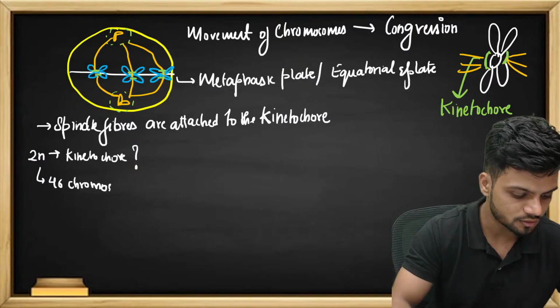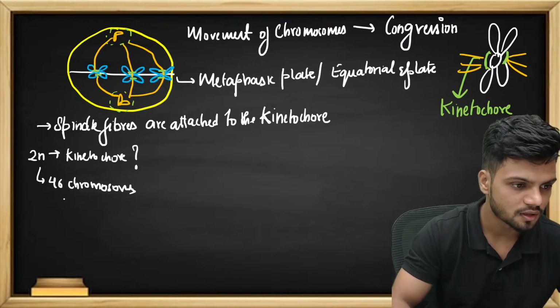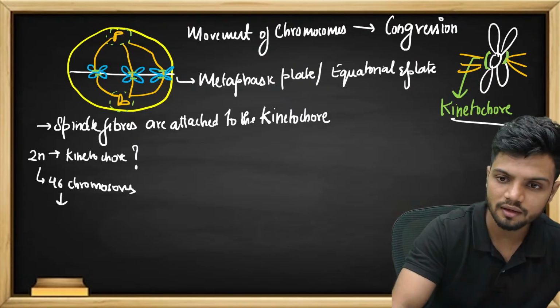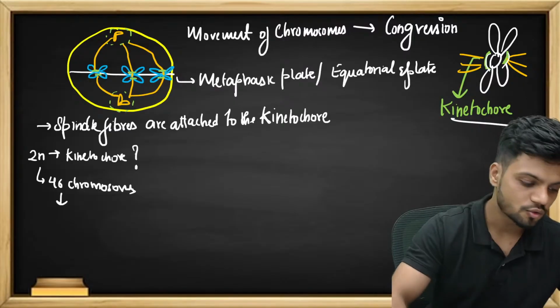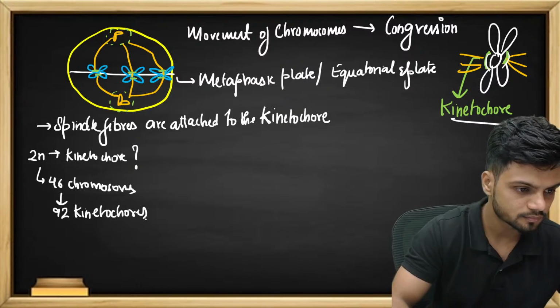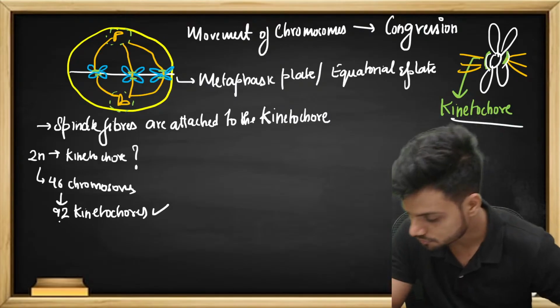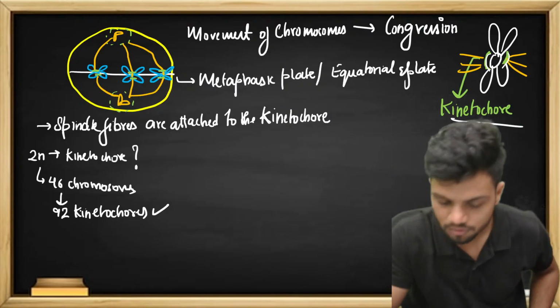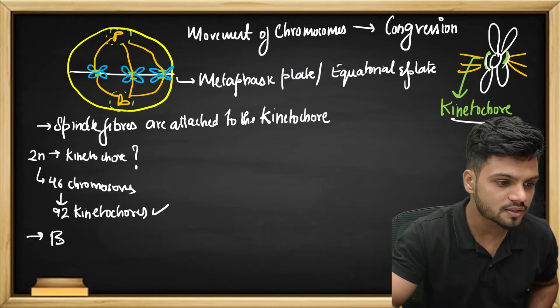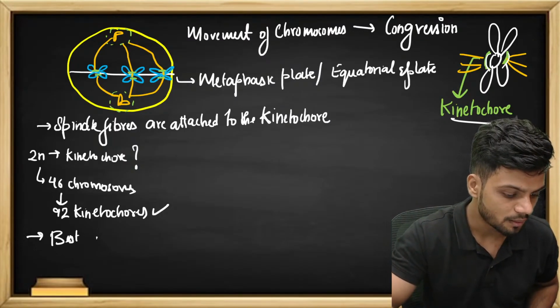Every chromosome will have 2 kinetochores. So can I tell there will be 92 kinetochores then? 92 kinetochores. Okay.